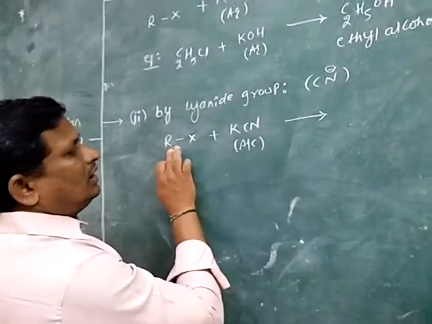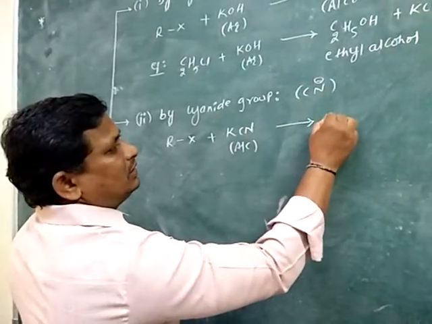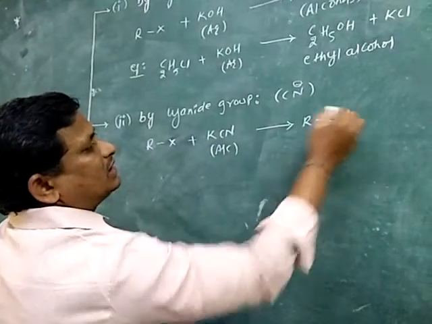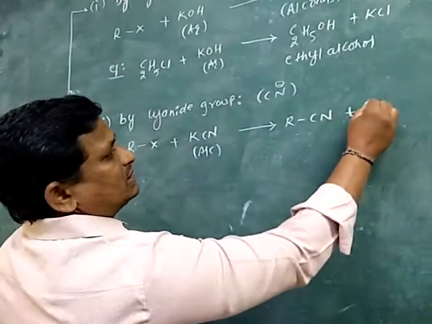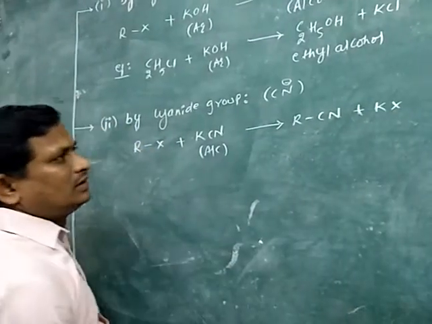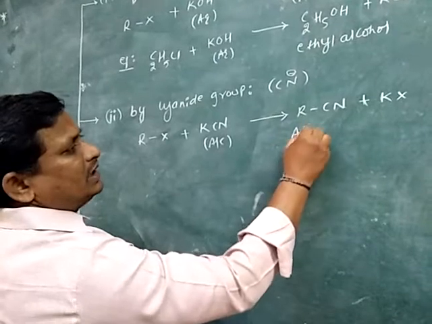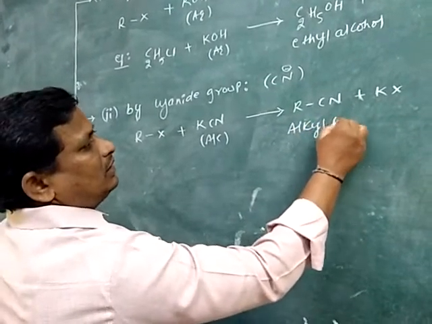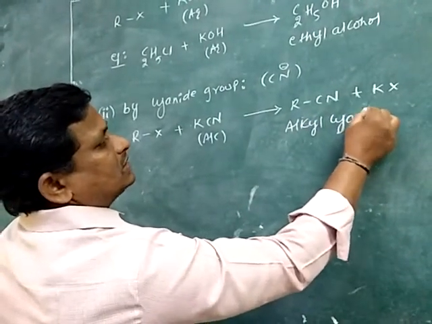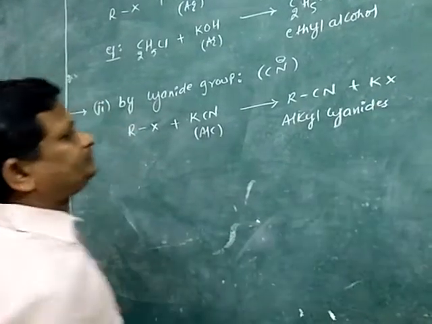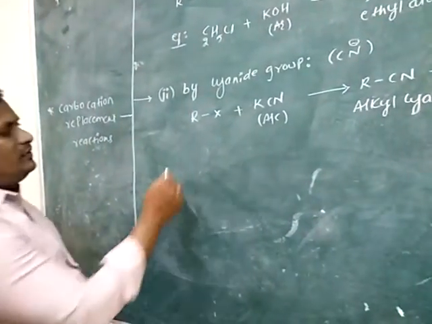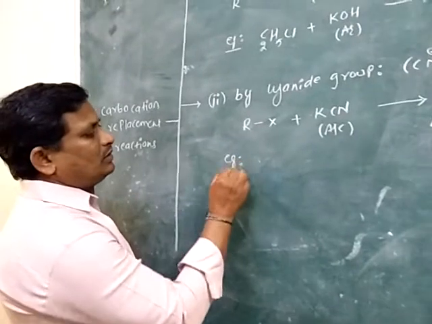Then alkyl plus CN gives the alkyl cyanide plus KX. So alkyl cyanides are obtained.